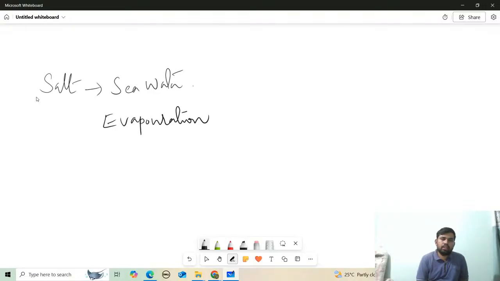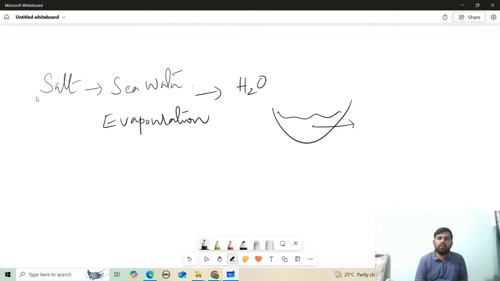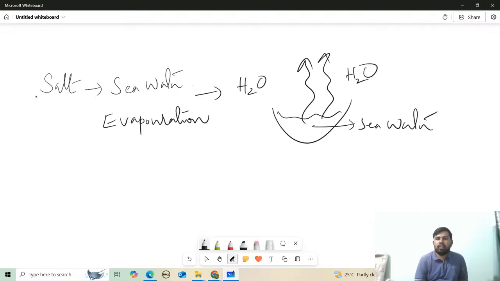During evaporation, only the water will be evaporated. The remaining salt, we call it rock salt.